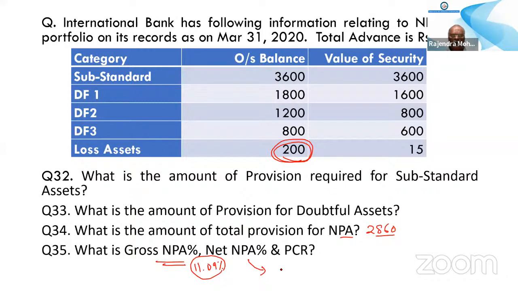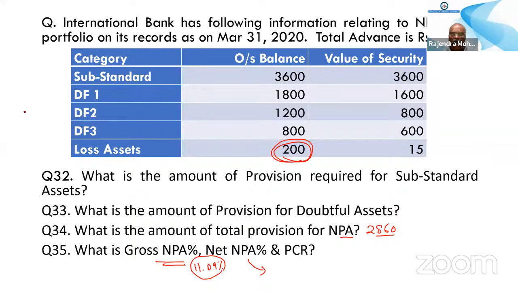Net NPA percentage is equal to net NPA divided by net advances. First find out the net NPA, then the net advances. Net NPA is gross NPA minus the provision for NPA.